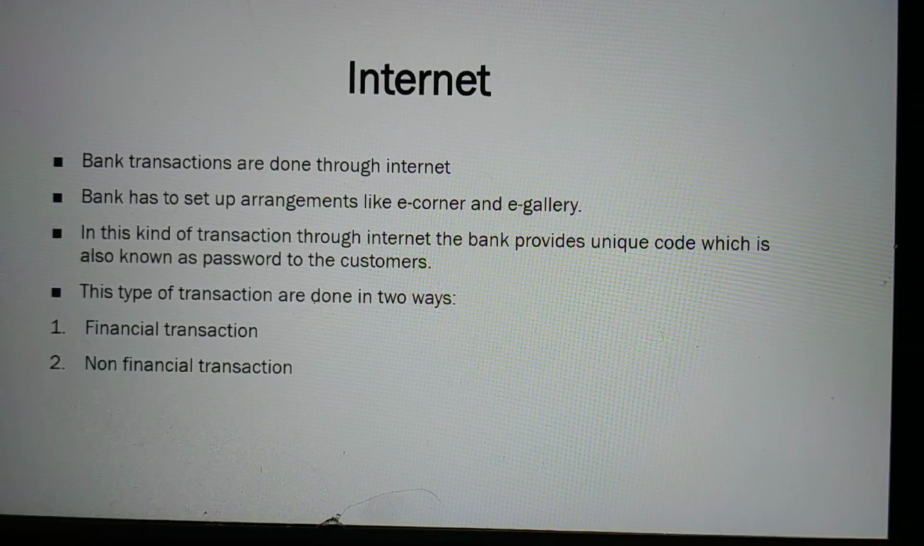Our next topic is the internet. Bank transactions are done through the internet. For this kind of system, banks have also set up arrangements like e-corner or e-gallery. In this kind of transaction, the bank provides a unique code or password to customers. These transactions are done in two ways: financial transactions and non-financial transactions.